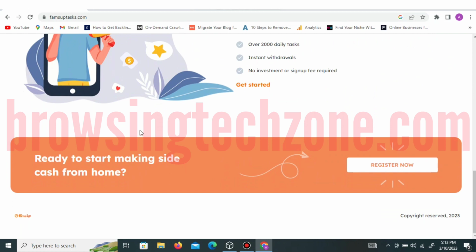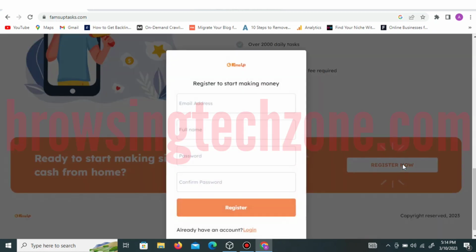Can you see? If you want to register, all you have to do is click on the register now button. You are going to be provided with this interface. All you have to do is input your email address. In my own case, I will input my email address. Okay, so that's my email address.